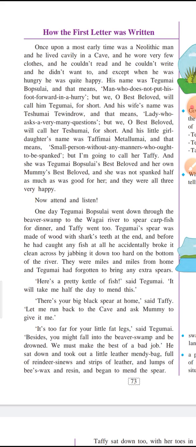Tegumai's spear was made of wood with shark's teeth at the end, and before he had caught any fish at all he accidentally broke it clean across by jabbing it down too hard at the bottom of the river. So what happened was that when they went there for fishing, his spear broke. Now spear is a small tool. I can show you.